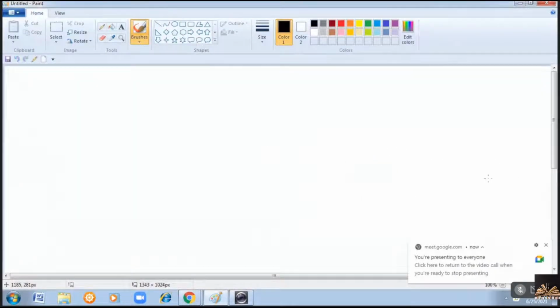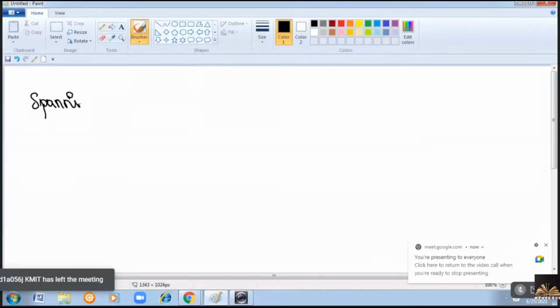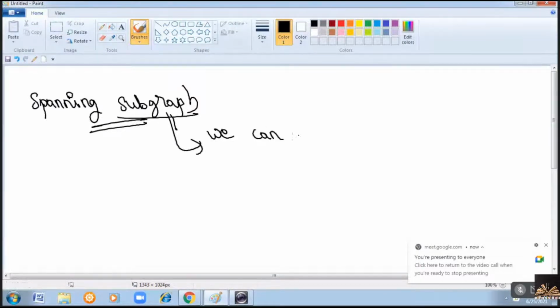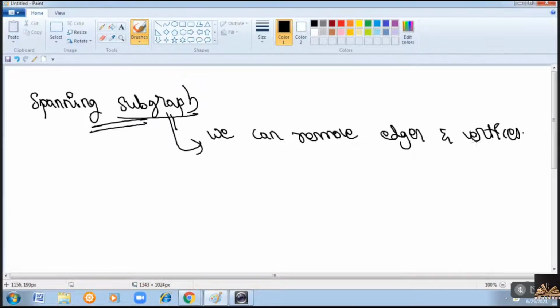Now, spanning subgraph. For a subgraph, you can remove edges and vertices, right? We'll call it just a subgraph.